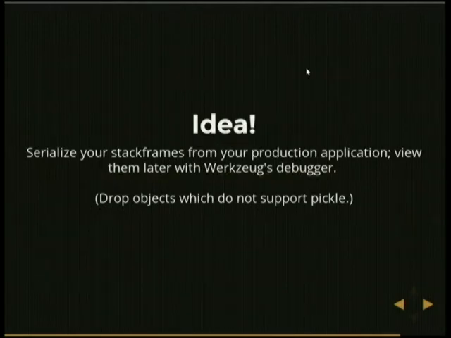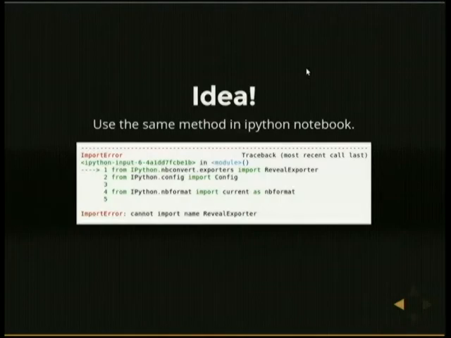So an idea we're thinking about is, for post-mortem analysis, we're considering serializing our tracebacks that happen in production and dumping them into some data store or database file, it doesn't matter, and building an exception viewer. We would just drop anything that has a database connection object or anything. So if it doesn't pickle, we just drop it. That's one idea that you can use. Another idea would be to actually drop it into IPython Notebook. Because this is the traceback I got when I was trying to do reveal for my Python Notebook, and I had no idea what to do with it.